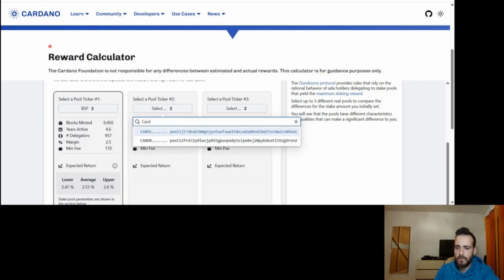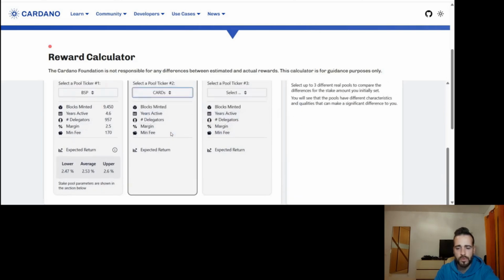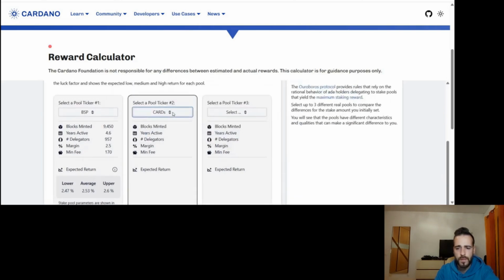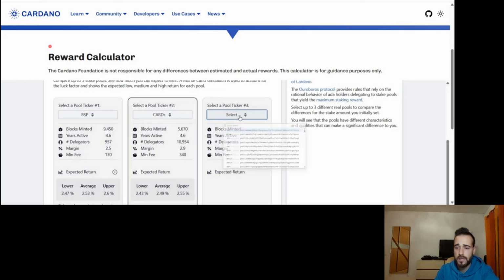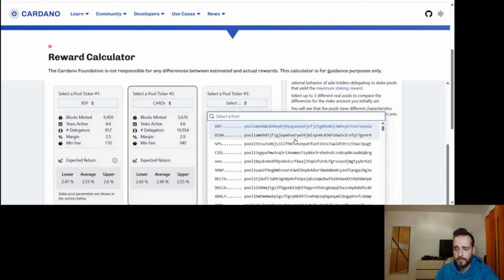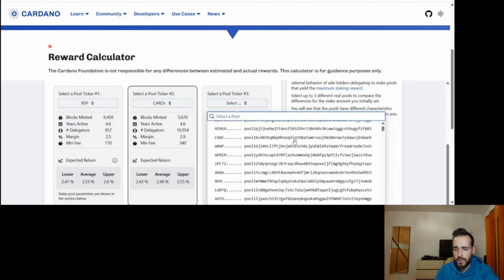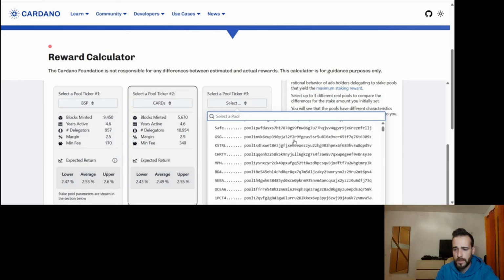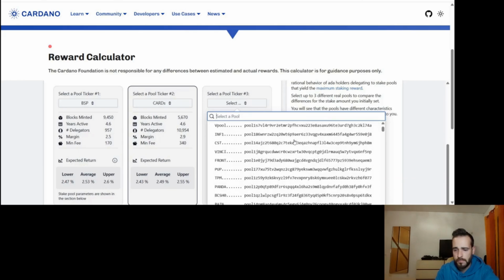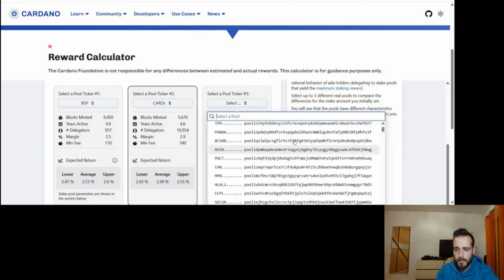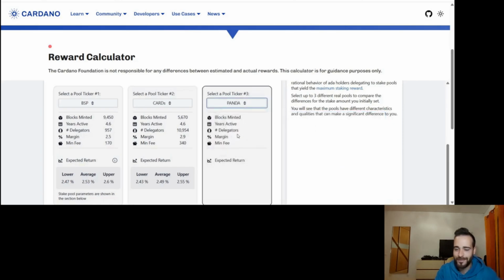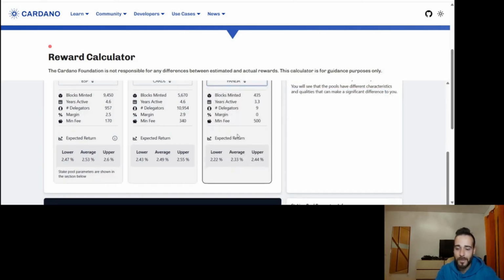I think they have a lot of pools. I think it's this one. Hopefully we can get their pool, also a good pool here. And we can get some other pool. I don't know, we can choose from here just to make it fairer or make it more random. Let's choose Panda Pool. I don't know if it's good, I don't know if it's bad.